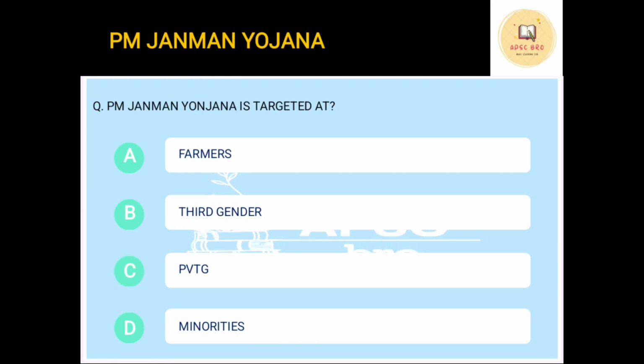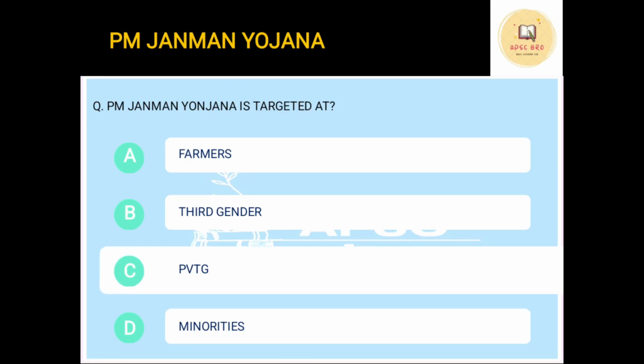There's also a scheme, PM Janman Yojana. Now, PM Janman Yojana is targeted at farmers, third gender, PVTG or minorities. It is aimed at PVTG. PVTG is mainly the primitive tribal groups, okay, particularly vulnerable tribal groups.